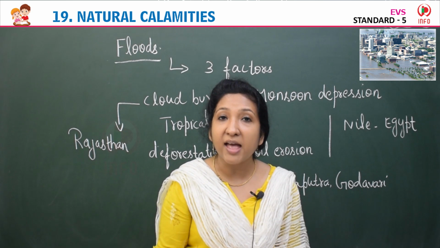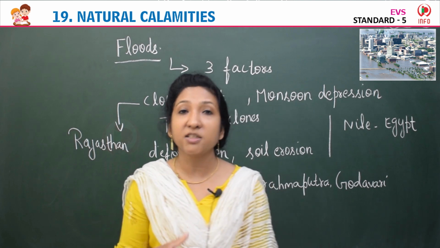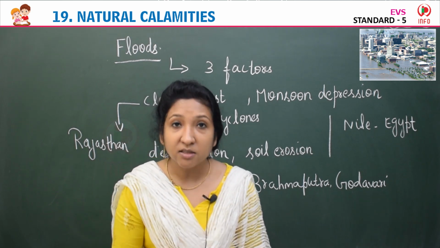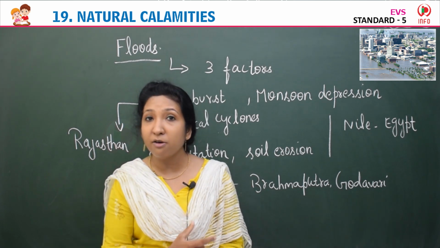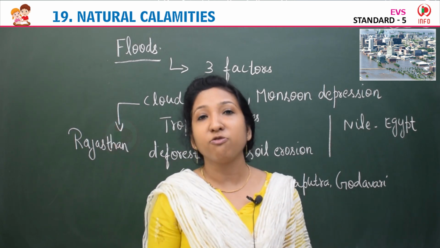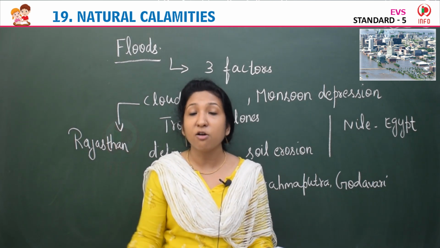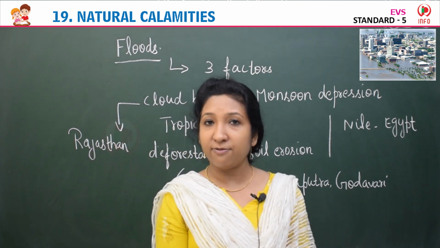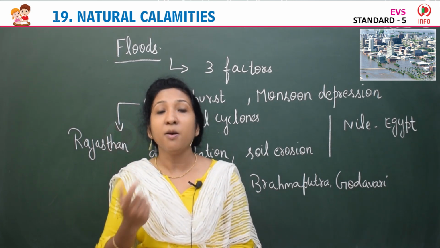What is the purpose of that? It helps farmers with irrigation. For the cultivation of crops they need a water supply, so they do not want to depend on the rain always. If there is interlinking of rivers, it helps farmers to grow crops. At the same time, when there is an excess flow of water, a flood, we can control it, and if there is scarcity of water in some areas, we can control that also. So interlinking of rivers has more benefits, and it can solve the problem.